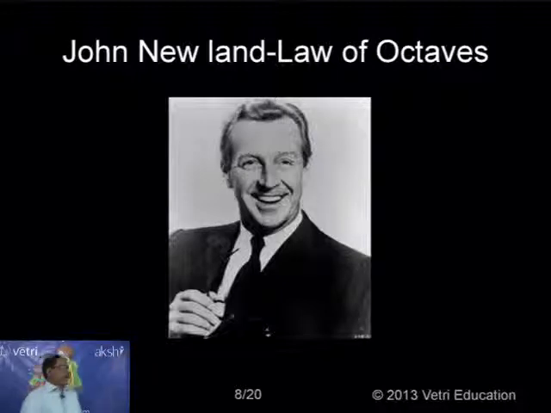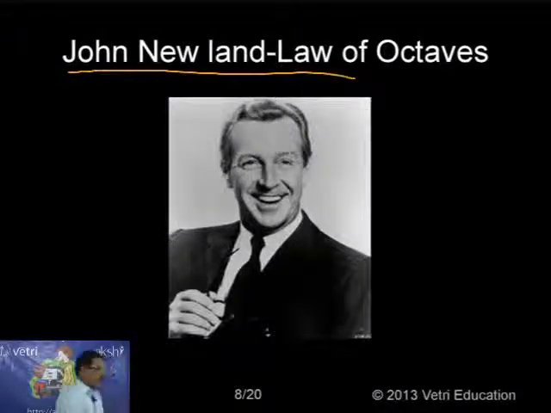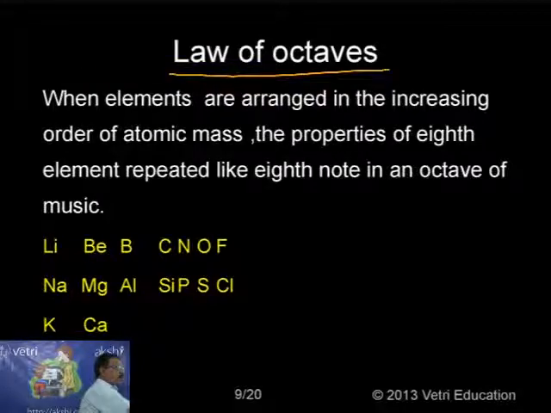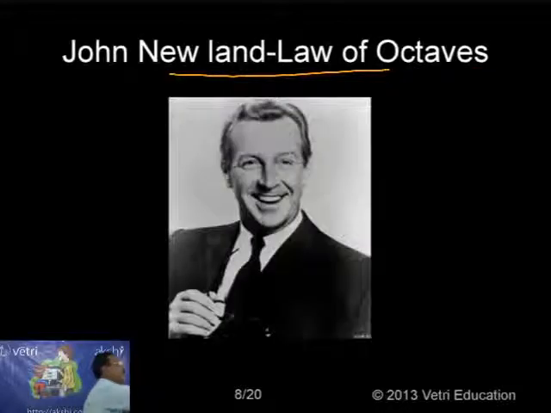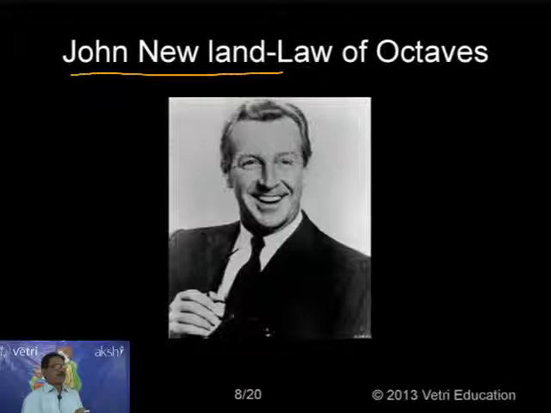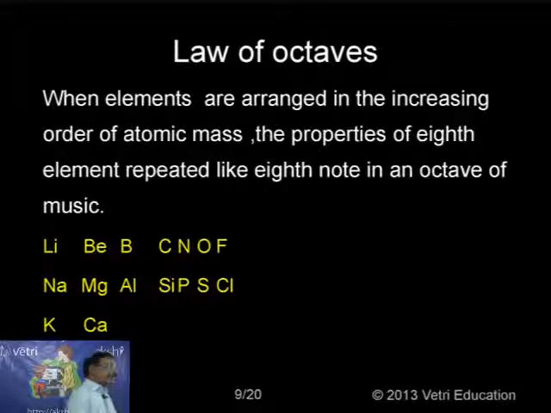That is the law of octaves proposed by John Newlands, that's what you are seeing. What is the law of octaves? When the elements were known at this time, he grouped all the elements in a group of 8 elements. The first one was a group of 3. Now John Newlands grouped the elements in groups of 8, so that's why it's called the law of octaves.